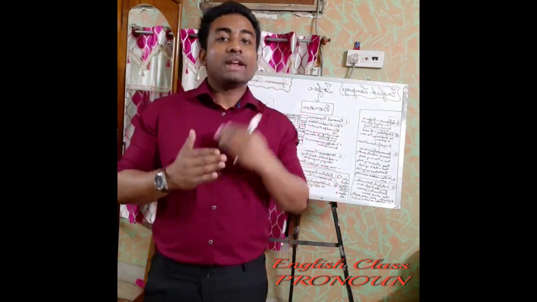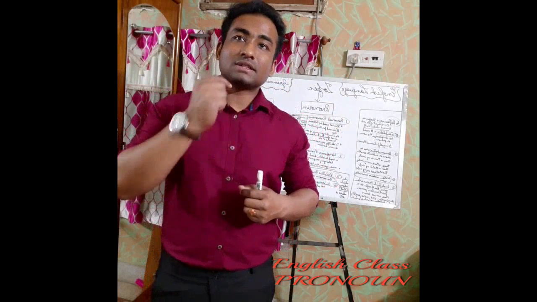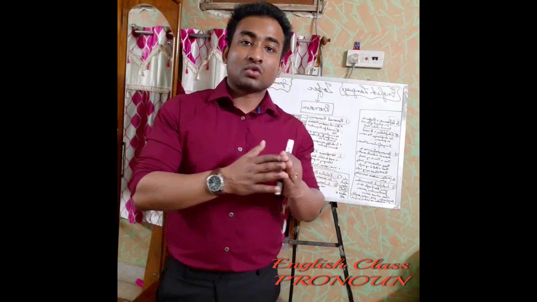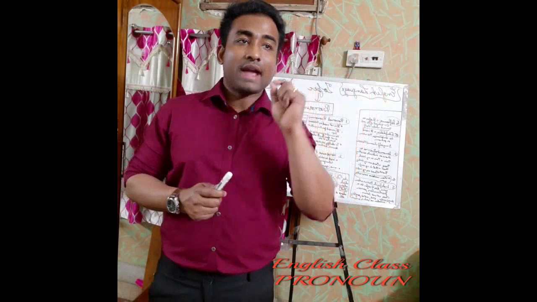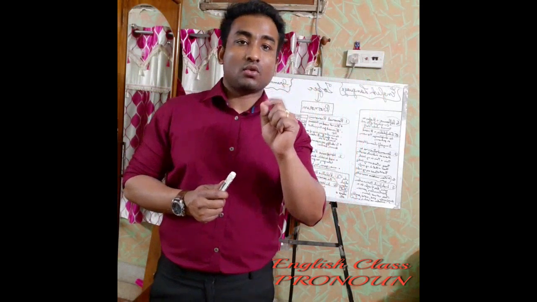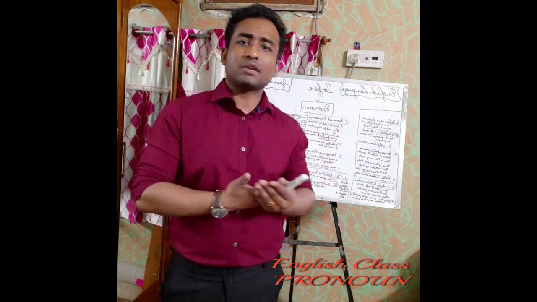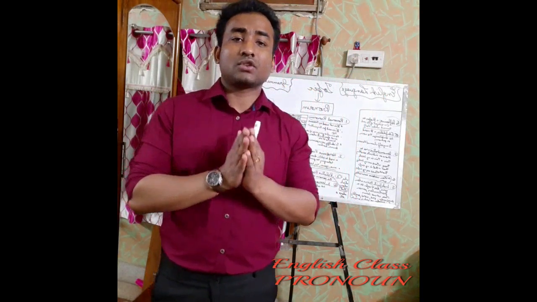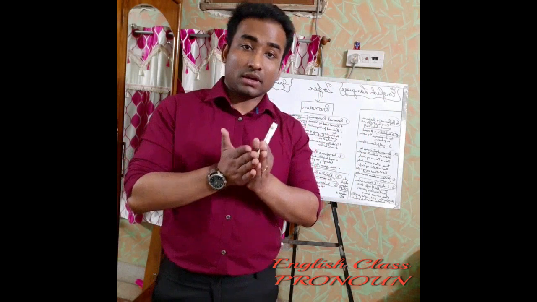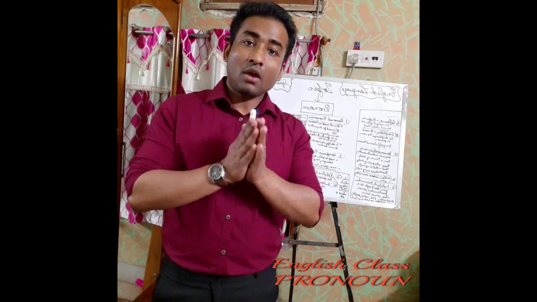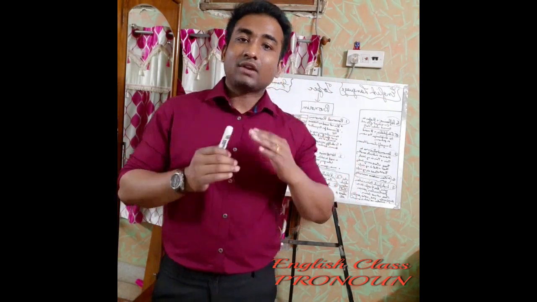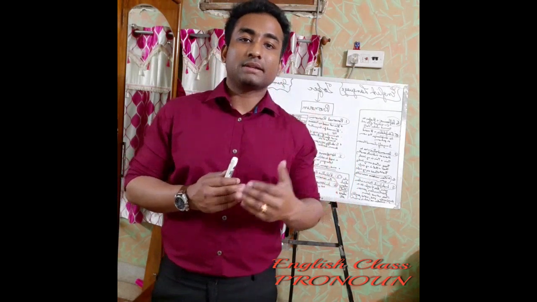So what we need to do is that first time when we are giving a speech about somebody, we have to take the name of that person only for the first time when we are framing a sentence. For example, if I'm talking about Sachin Tendulkar, I have to say Sachin Tendulkar was an Indian cricketer. Now after that, I don't have to repeat the name Sachin Tendulkar.